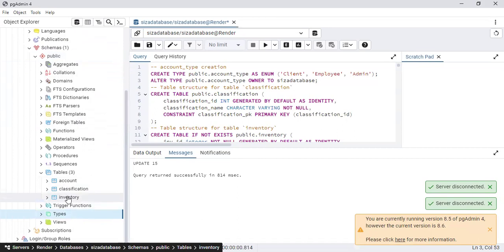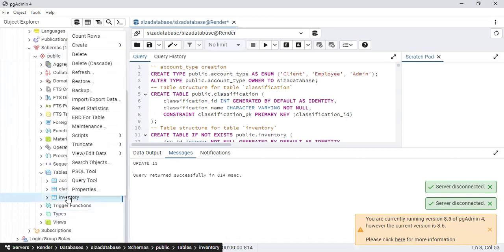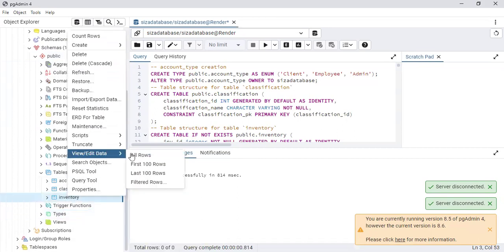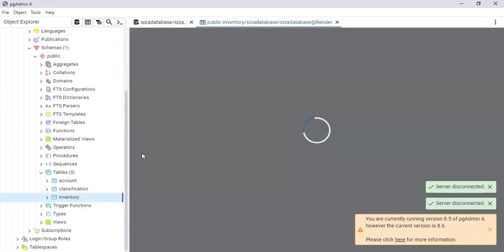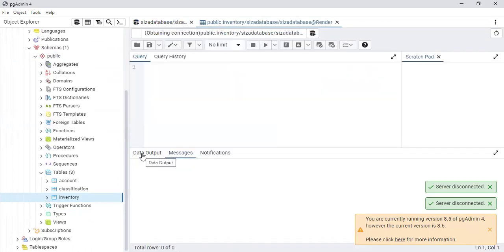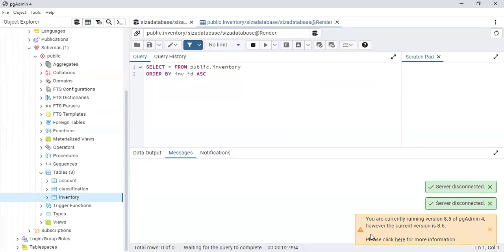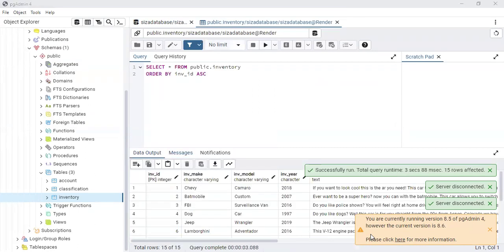I'm going to click to view all raw data. As you can see, that is my table successfully created, and that also. Thank you.